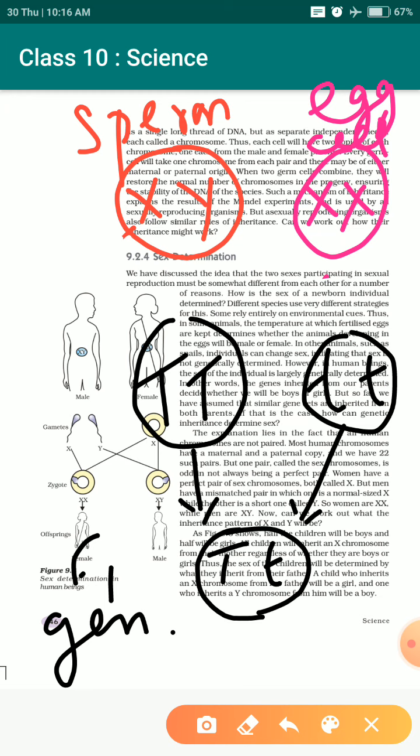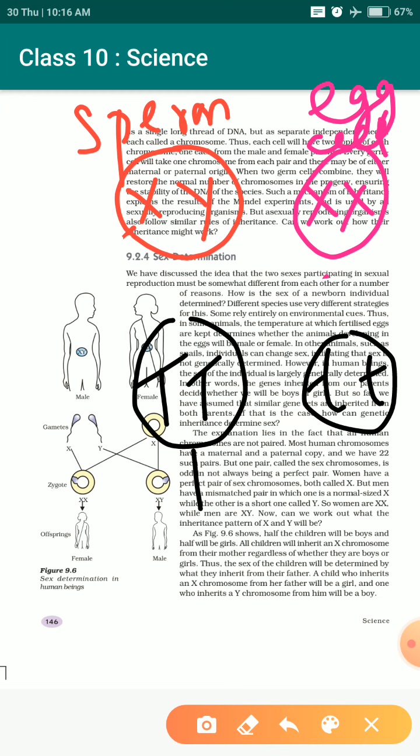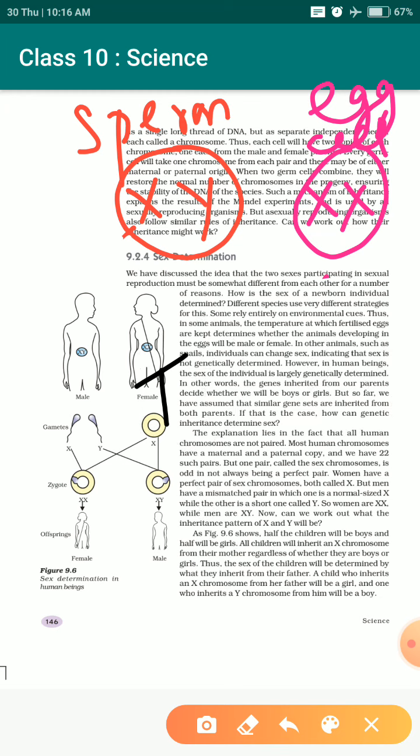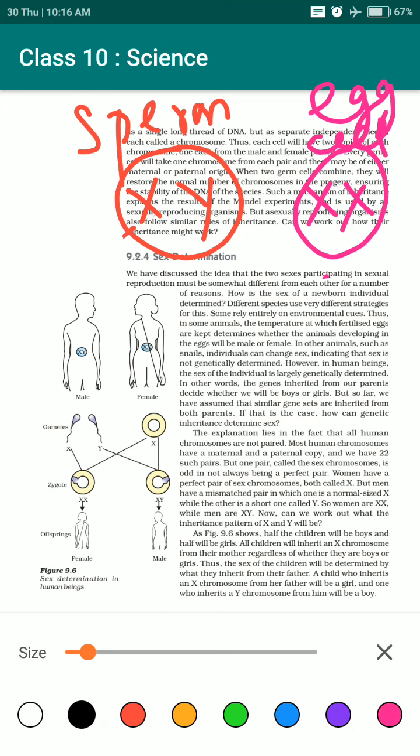If you understood that concept thoroughly, at a time only one gamete is used in this scenario. That was a monohybrid cross. In the case of a dihybrid cross also the same scenario occurred. Here also the same thing will occur.